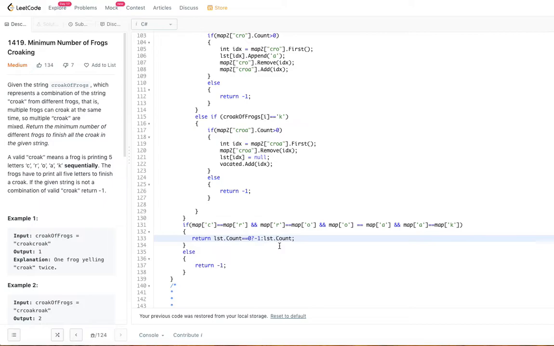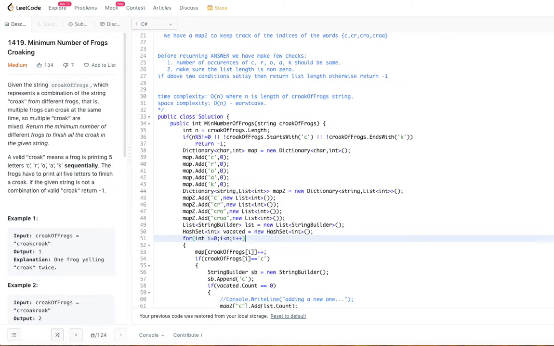So let's go ahead and try to understand the time complexity and space complexity for this algorithm. So let's go ahead and look at the time complexity.